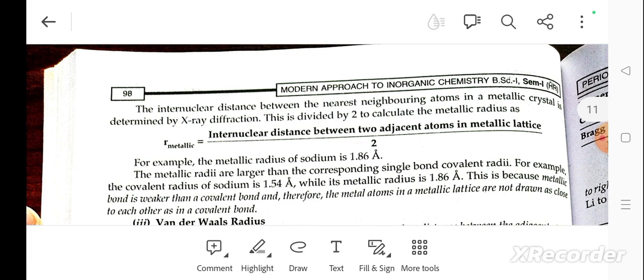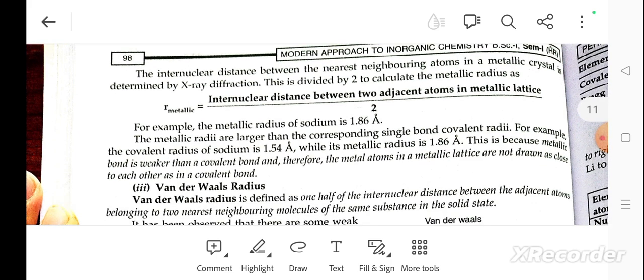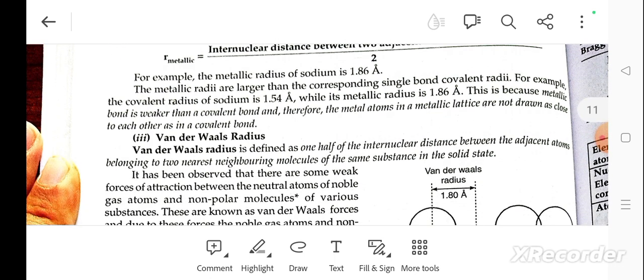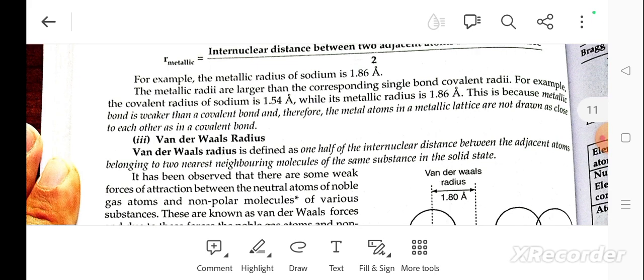R metallic is the internuclear distance between two adjacent atoms in a metallic lattice divided by 2. For example, the metallic radius of sodium is 1.86. The metallic radii are larger than the corresponding single bond covalent radii. For example, the covalent radius of sodium is 1.54 while the metallic radius is 1.86. This is because the metallic bond is weaker than the covalent bond, and therefore metallic atoms in the lattice are not as close to each other as in the covalent case.